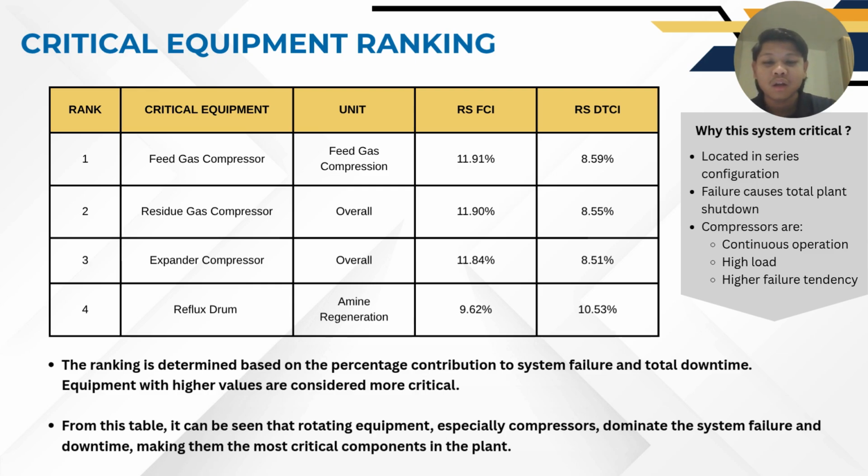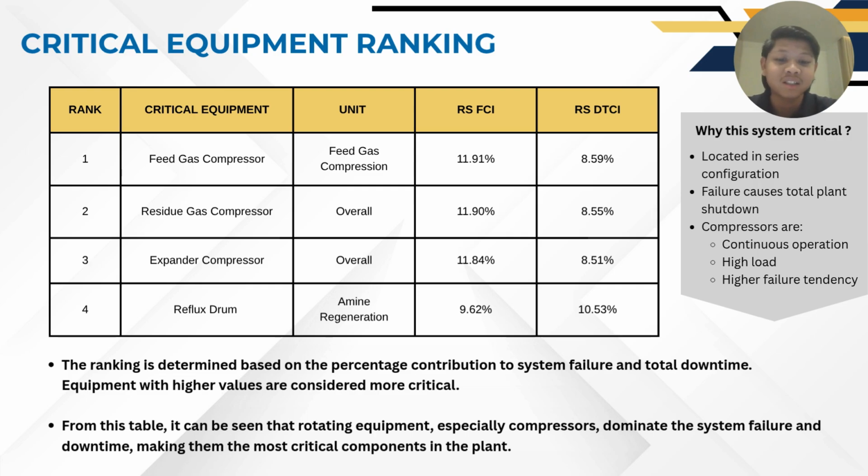Now, looking at the overall ranking, this slide shows the critical equipment identified based on the BlockSim analysis. The ranking is determined based on the percentage contribution to the system failure, which is RSFCI, and total downtime, which is RSDTCI. The equipment with higher value are considered more critical. In addition, as number 4, you can see the reflux drum. Even though it's not a rotating equipment, it shows the highest downtime contribution. This indicates that when it fails, it takes a longer time to recover.